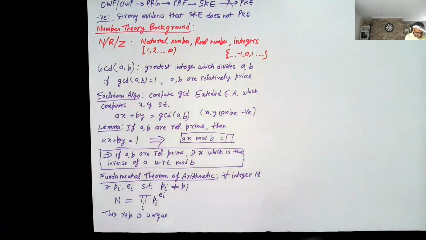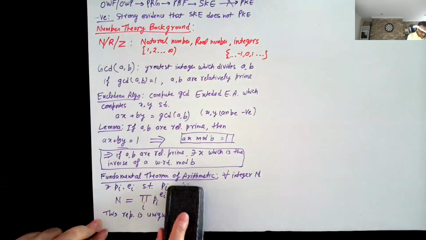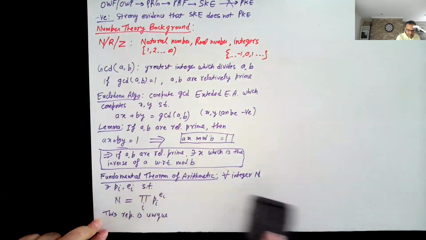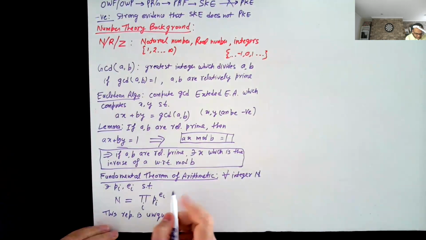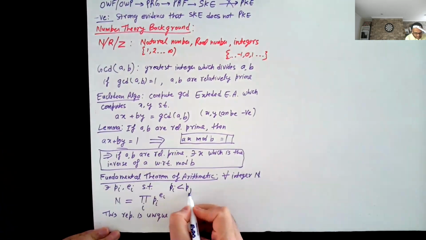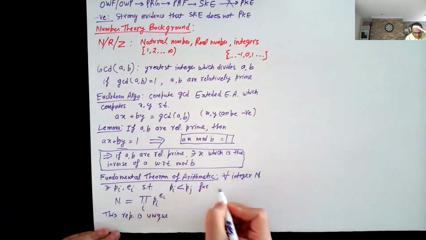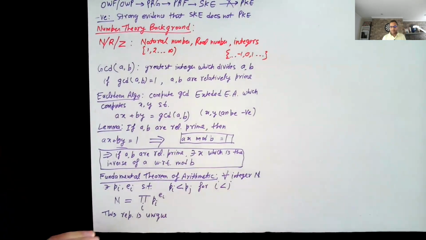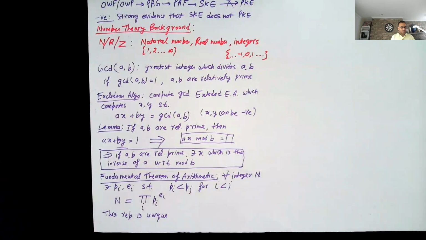And just to be more precise, to make sure that this representation is unique, p_i must be less than p_j for i less than j. So p1 is the smallest, then p2, and so on, and this ordered list is unique.